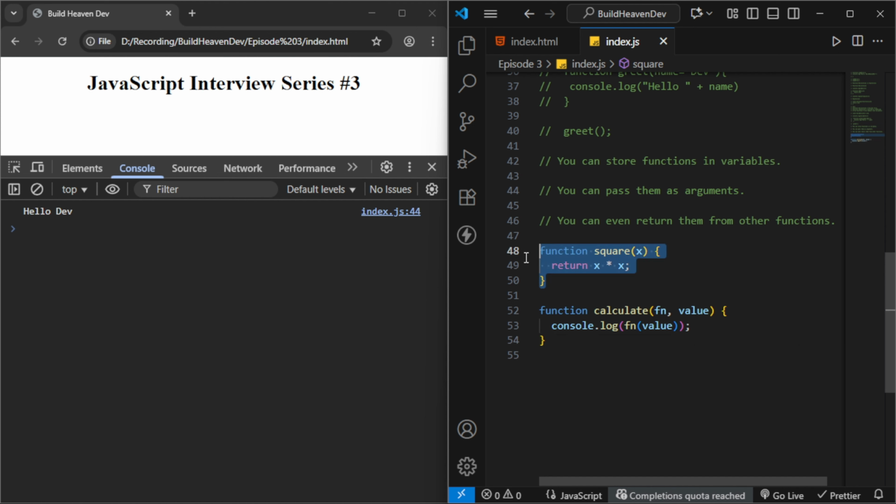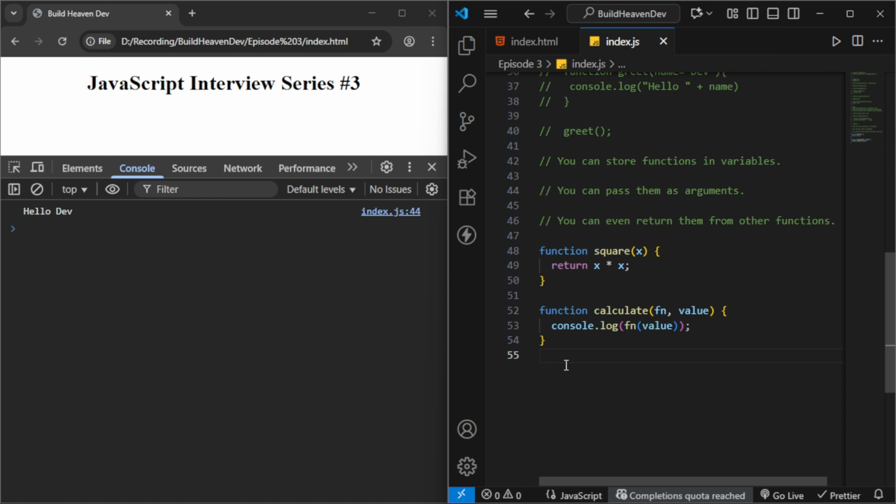We have one square function and we have one calculate function. Now this calculate function will take another function as a parameter, as we already discussed. You can pass a function as an argument. So how can we pass a function as an argument?